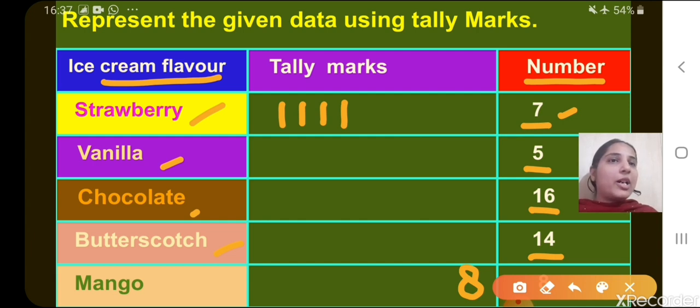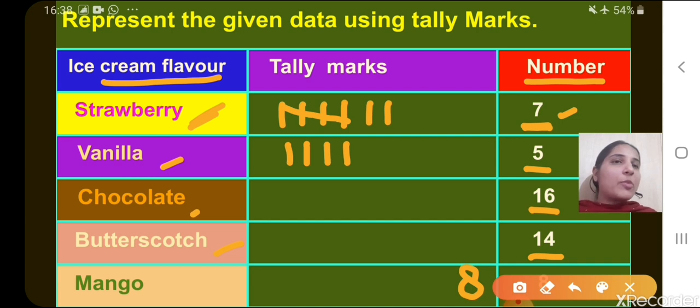Yes, we will draw a cross across the four vertical lines to show the fifth observation. So this will count for fifth and then 6, 7. Okay, 7 is liked by 7 people, which ice cream flavor? Strawberry. Now vanilla is liked by 5. So how will we represent 5? 1, 2, 3, 4.